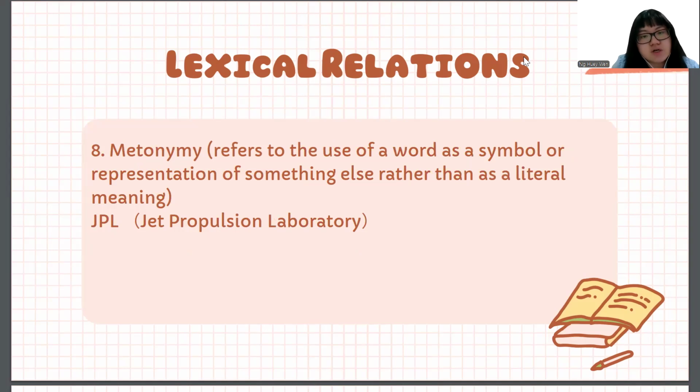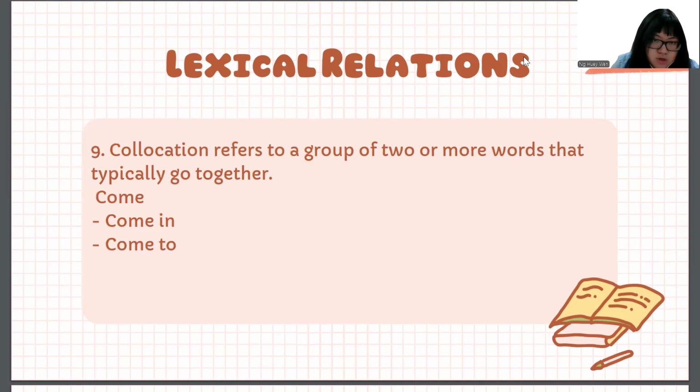Next one is metonyms. It refers to the use of a word as a symbol or representation of something. So the word sample here is JPL, which means Jet Propulsion Laboratory. Next one is collocation.